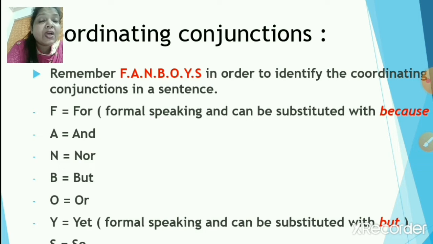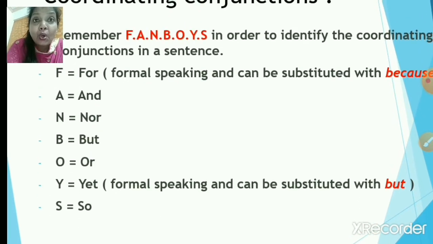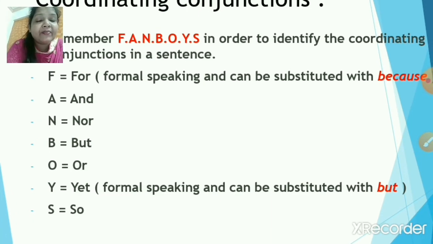A. Your A stands for and. Yes. A-N-D, and. N. What does N stand for? N stands for nor. N-O-R. B. B stands for but. B-U-T, but. O. O stands for or. O-R. Y. Yes, it stands for yet.